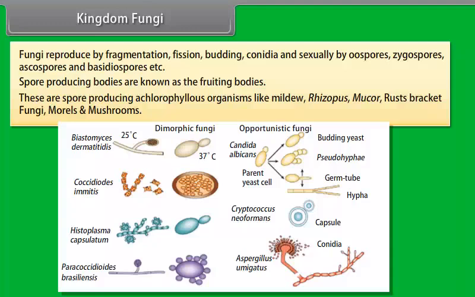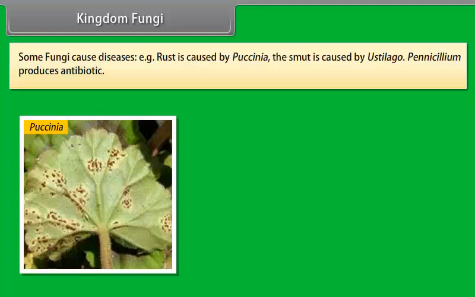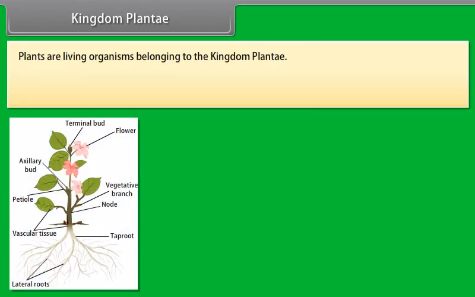These are non-chlorophyllous organisms. Their body consists of hyphae. Some are unicellular, for example yeast, which is used to make bread and beer. The cell wall of fungi consists of chitin and polysaccharides. Fungi make symbiotic associations with algae in lichens.